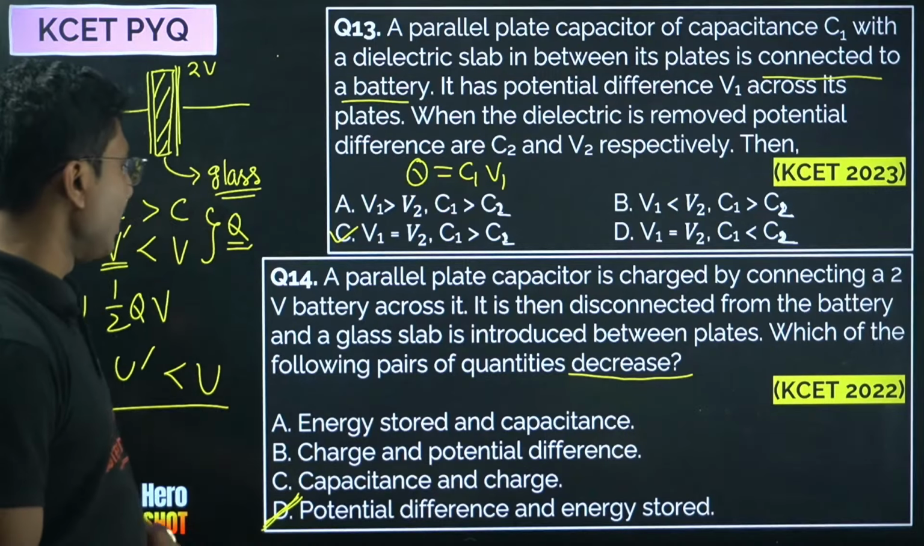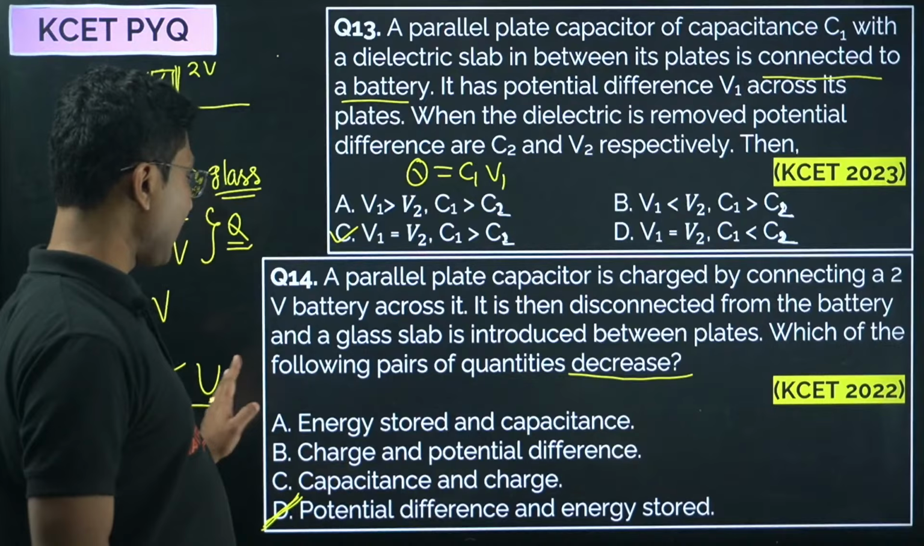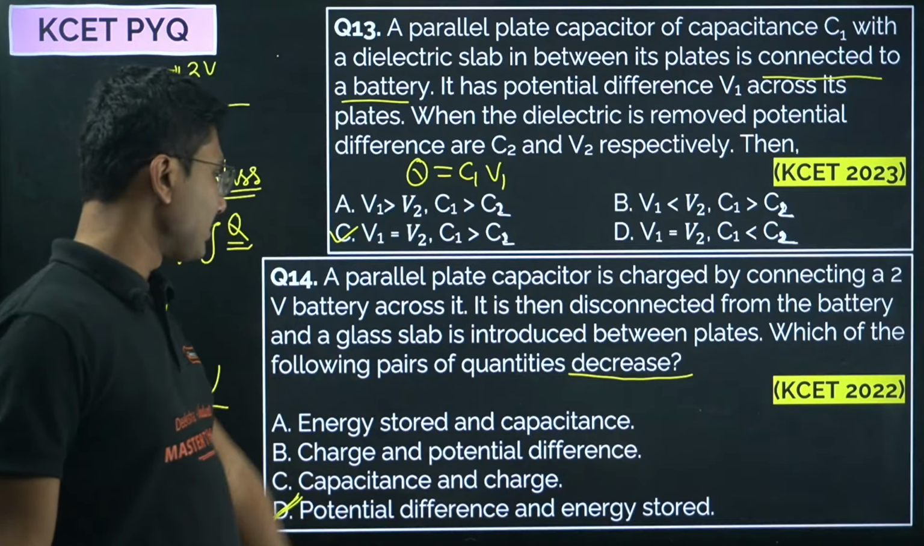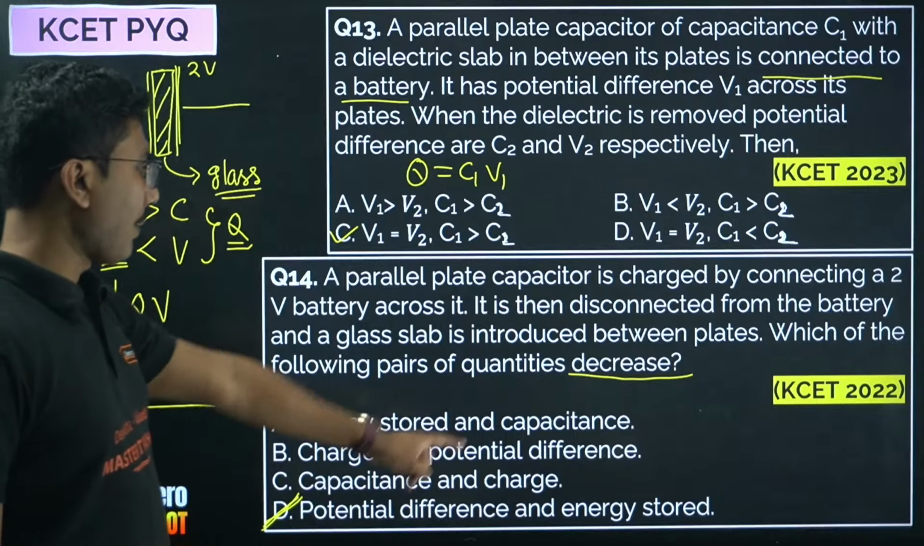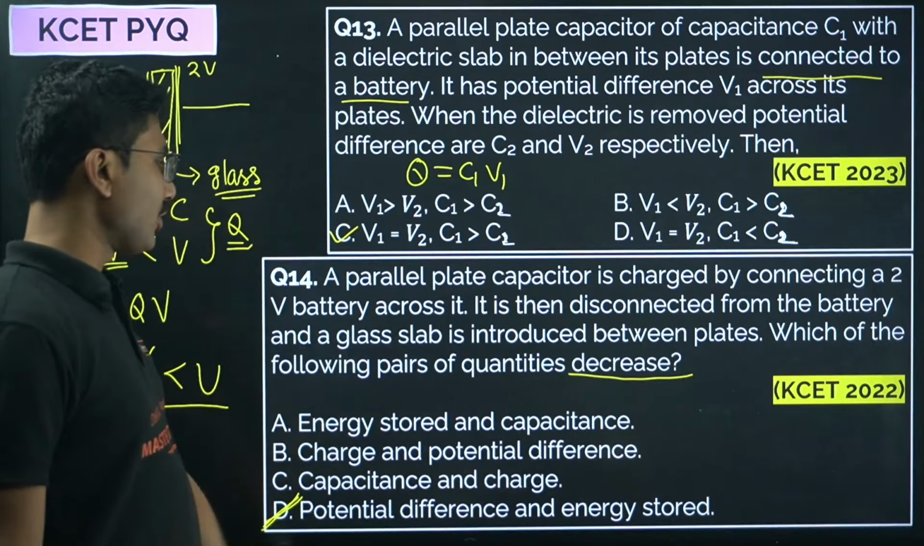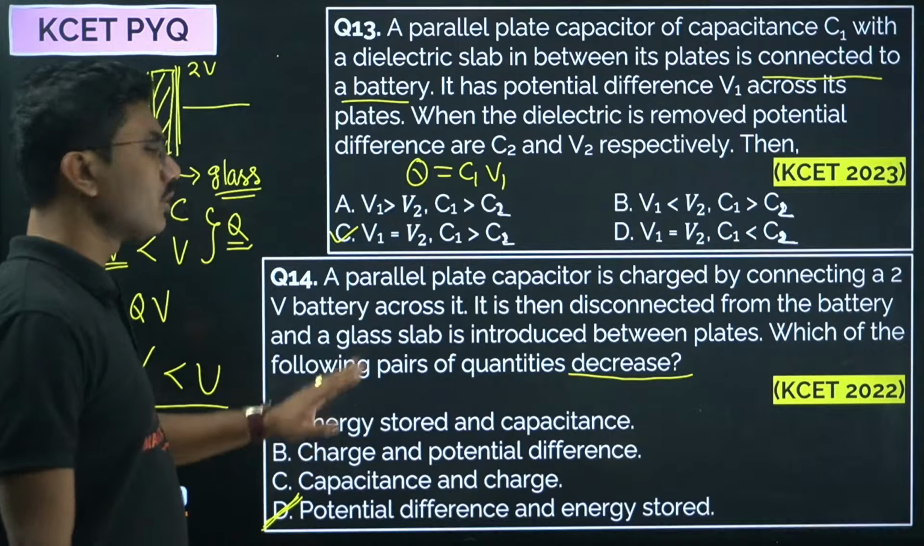Option D is correct. Charge and potential difference: charge remains the same. Capacitance and charge: again charge remains the same. So these are all wrong. Capacitance increases. So option D, potential difference and energy stored both decrease.